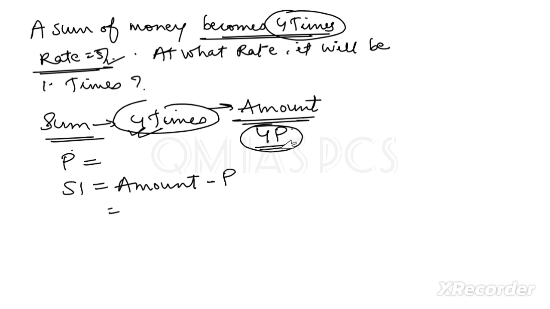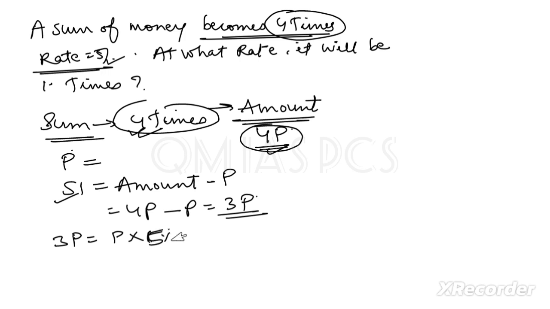So amount is 4p, and minus p, it will be 3p. So 3p will be your SI, your interest. Finally we can write 3p is equal to p multiplied by r multiplied by t. So r is equal to 5 and here is t, divided by 100.